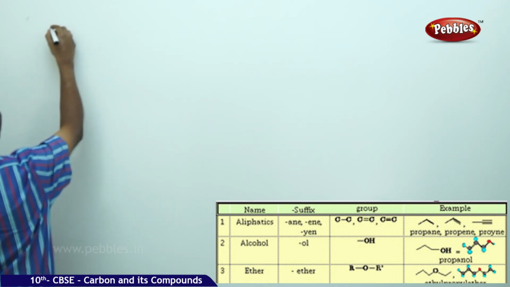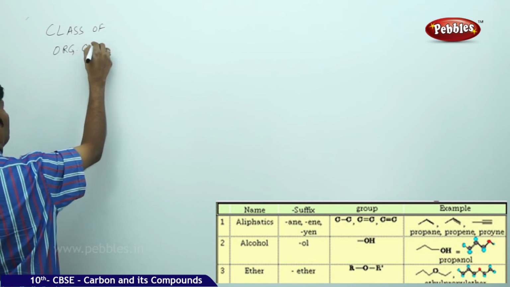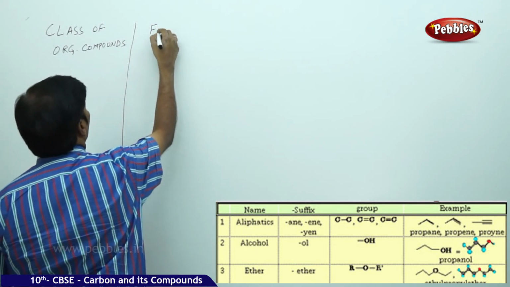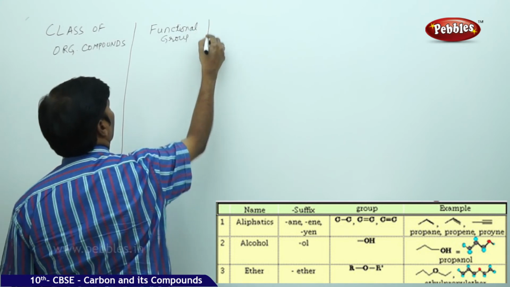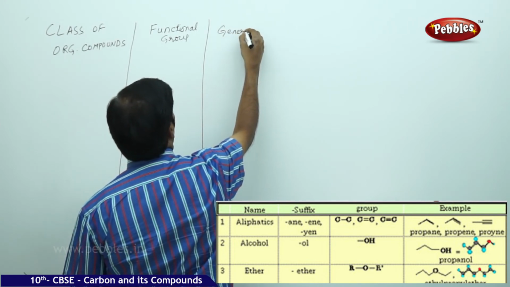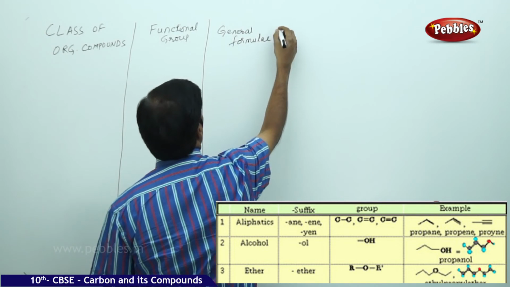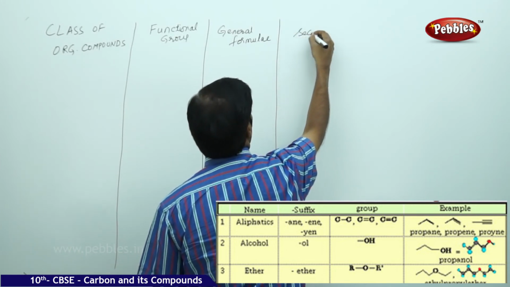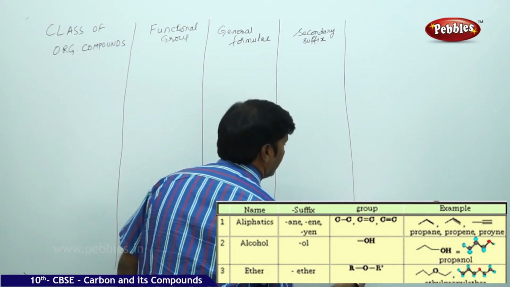So based on that, here we can take class of organic compounds, then you can take functional group, general formula, then we can take secondary suffix, and the appropriate example.